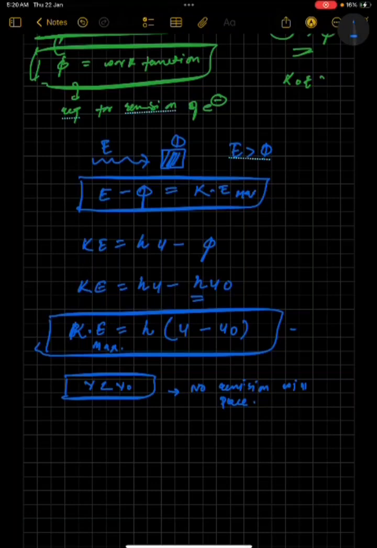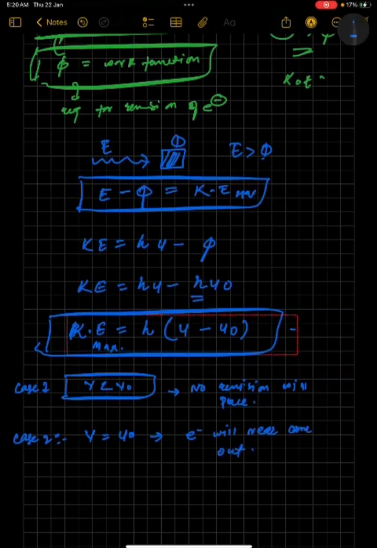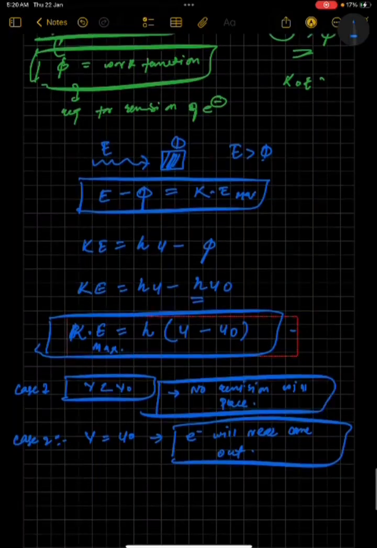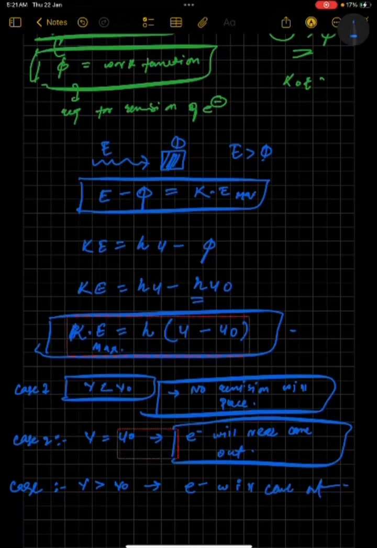Now case second, this was case first, now moving into case second. When a light carries the frequency that is equal to the threshold frequency, what will happen? Electrons will nearly come out. Emission will take place, but a little emission will take place, fine. And case third, when a light carries a frequency that's greater than the threshold frequency, what will happen? Electrons will come out, okay, electrons will come out, fine. So this is the thing, okay.